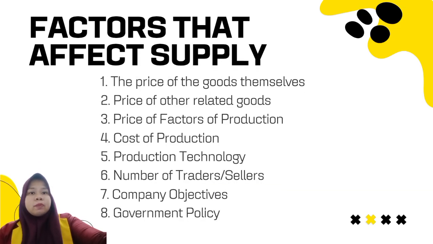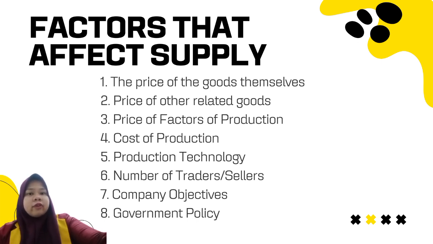Factors that affect supply: first, the price of the goods themselves. Second, price of other related goods. Third, price of factors of production. Fourth, cost of production. Fifth, production technology. Sixth, number of traders or sellers. Seventh, company objective. Eighth, government policy.